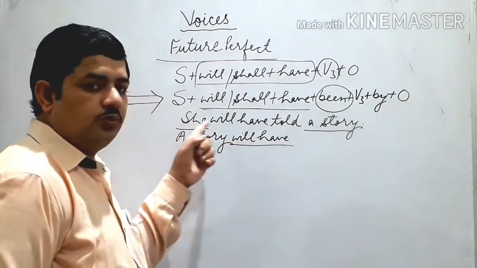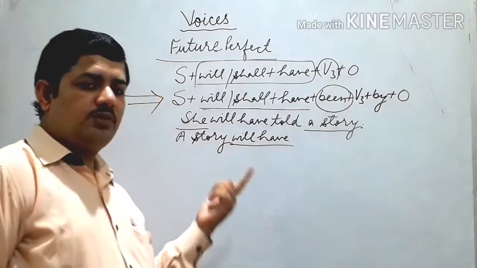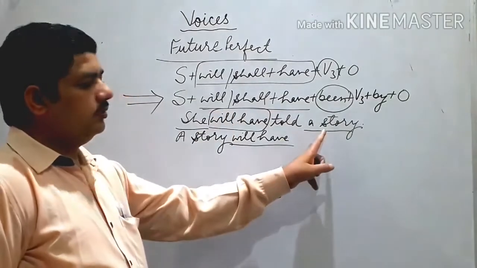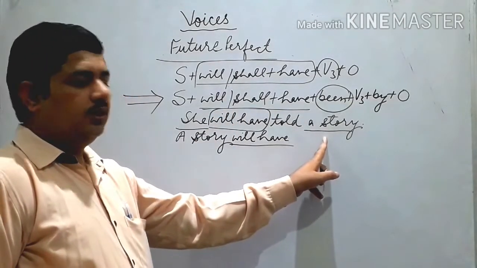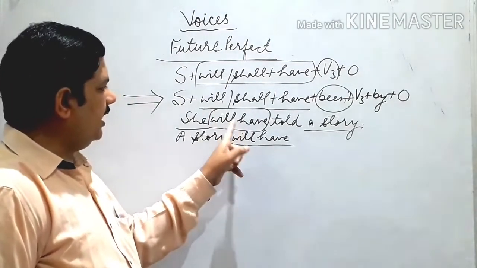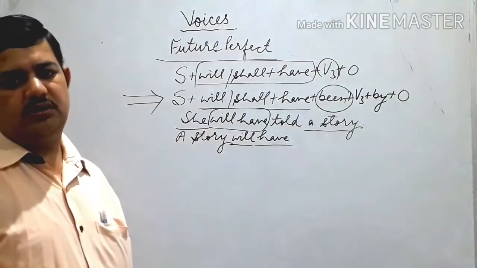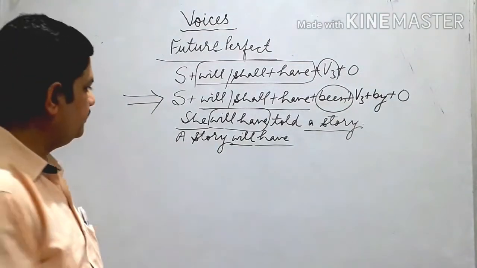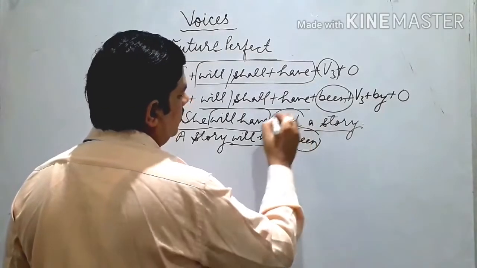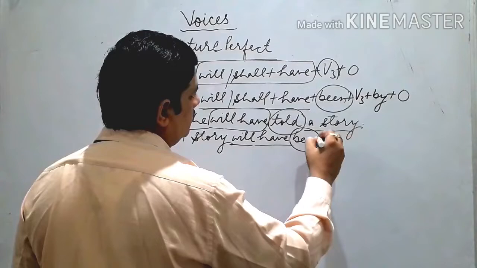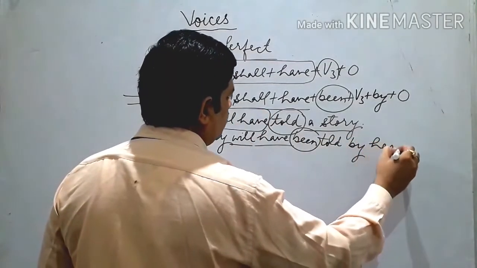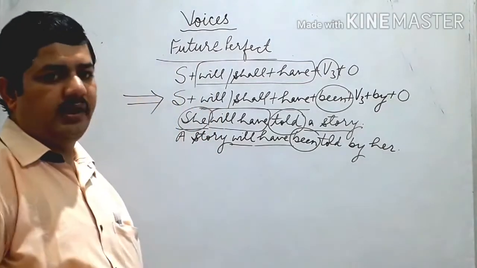Here subject is also third person, and object is also third person, so by chance it is the same. But you have to be very particular about the object. You have to adjust the helping verb according to this. This helping verb must agree with this particular subject. There should be no confusion about it. So a story will have been told by. The story will have been told by.